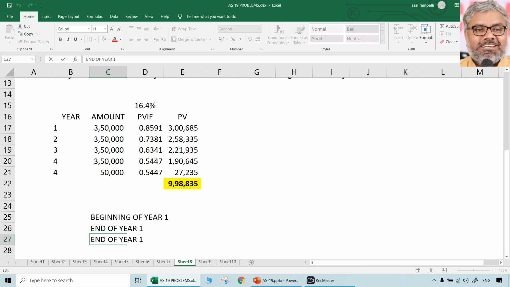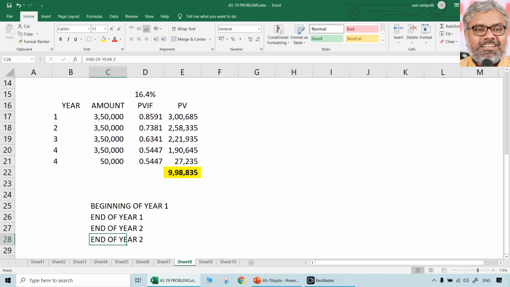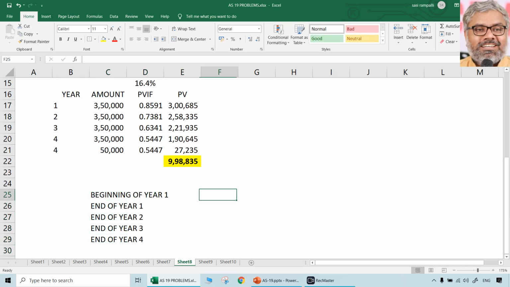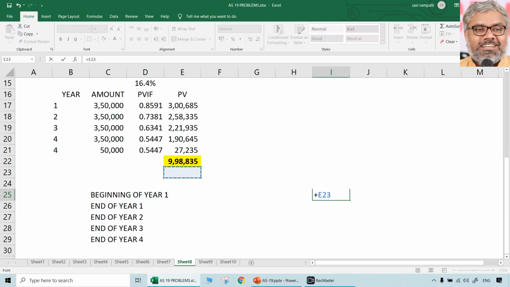Then end of year 2. Then end of year 3. Then end of year 4. These are the things that we can have. At the beginning of the year 1, what was the amount that is supposed to be total outstanding towards the principal? That we know. That is the present value of the minimum lease payments, 998,835. That was a liability, right? So 998,835 is the amount that is there at the beginning of the period as a liability, right?